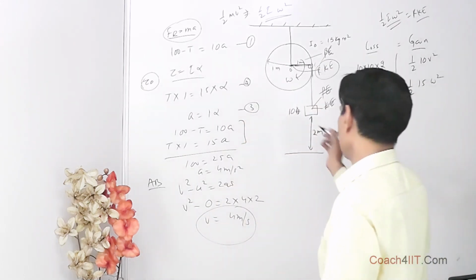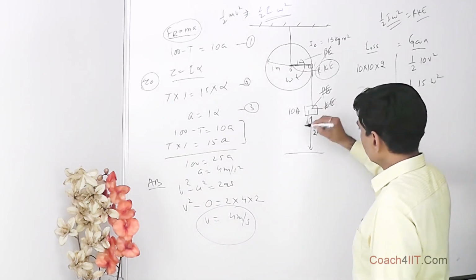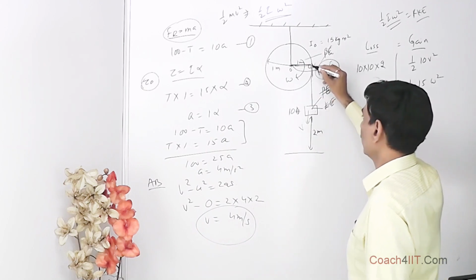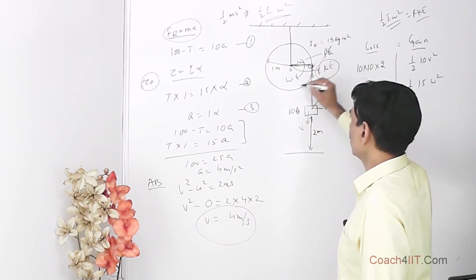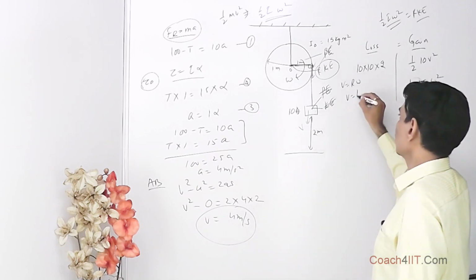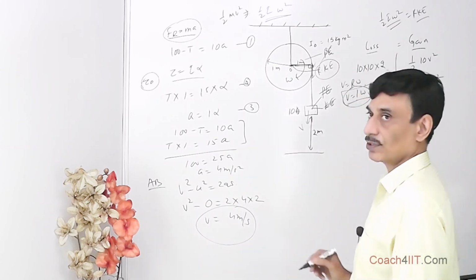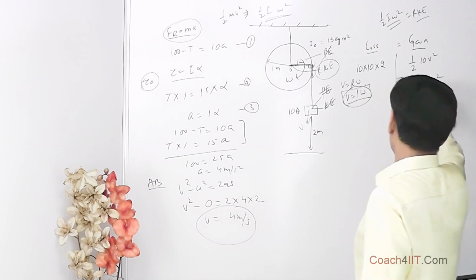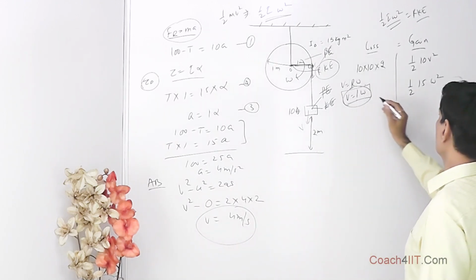Yes, the same kind, that is what we have done for acceleration, we can use for v also. The linear velocity of this is v, linear velocity of this is also v, linear velocity of this point which is at the periphery is also v, and at this moment it is also moving in a circle. So we can use v is equal to r omega, that is v is equal to 1 omega. This is a relationship which connects the translational motion and rotational motion. So omega is equal to v by 1.